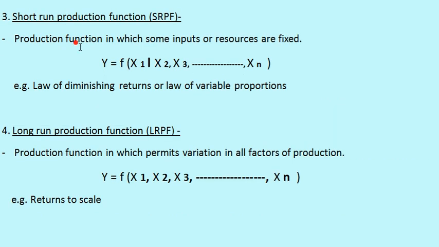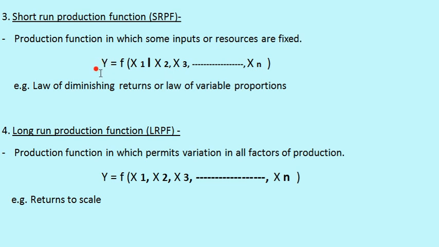Then the next type of production function, that is short run production function, and it is a type of production function in which some inputs or resources are fixed. Here is the mathematical expression of this particular type of production function.